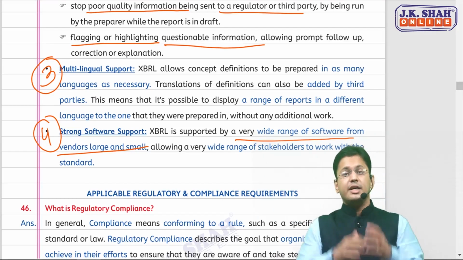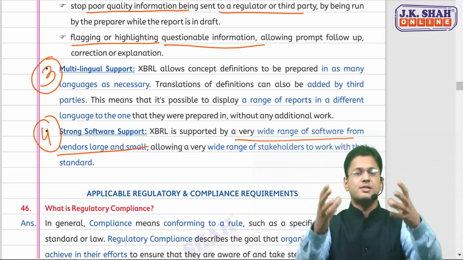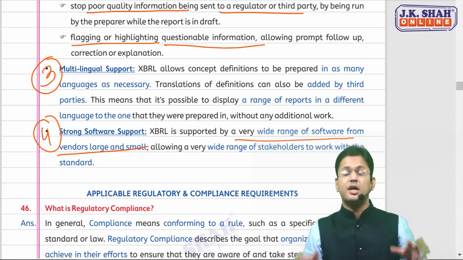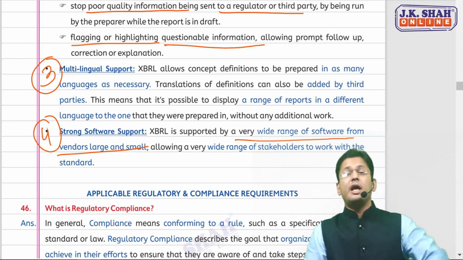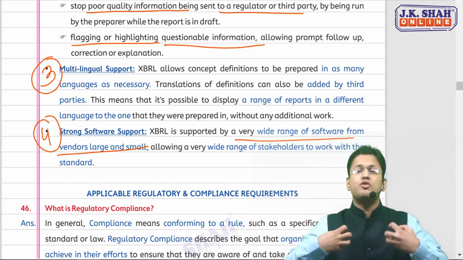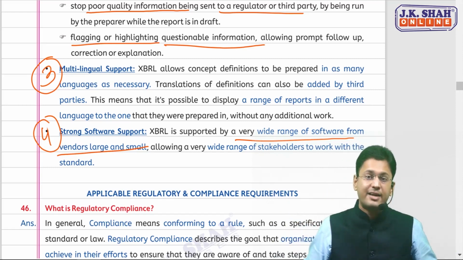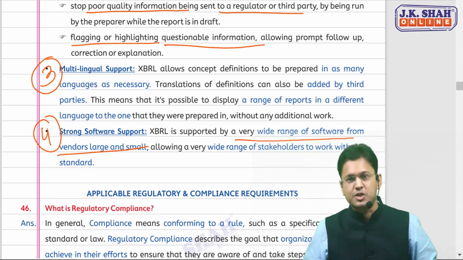Third, XBRL allows multilingual support in as many languages as necessary, so it is possible to display reports in languages other than the one in which they were created. And fourth, many software vendors now support this language, so stakeholders can rely on XBRL. So these are the four features of XBRL.